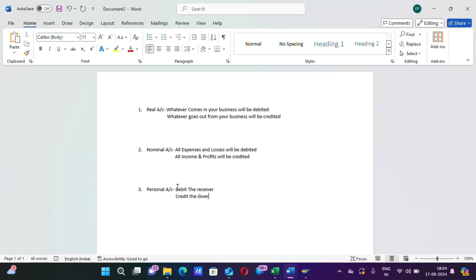These are the simple rules. On that basis, all the accounts are debited and credited.